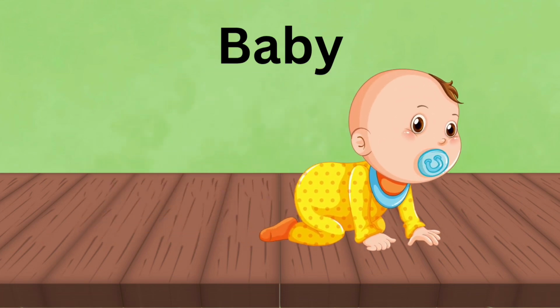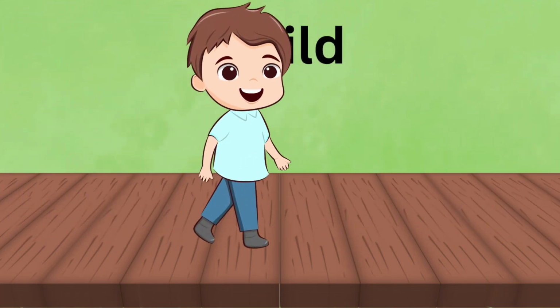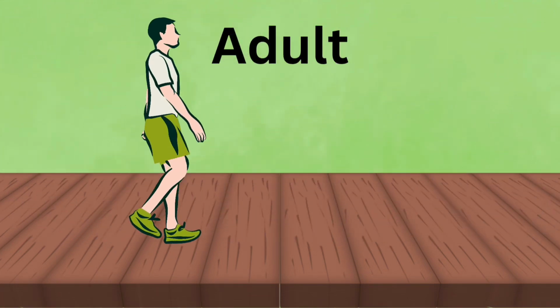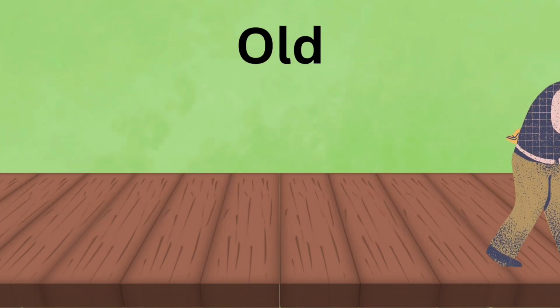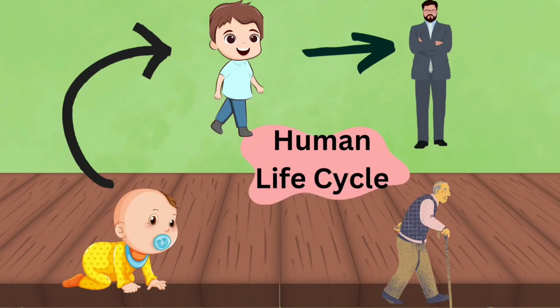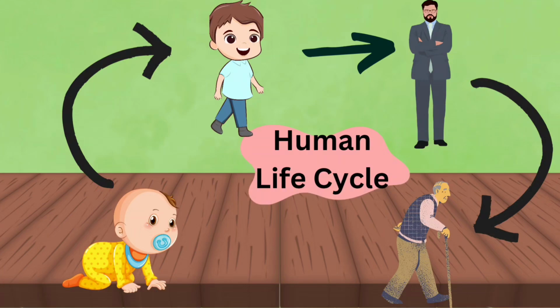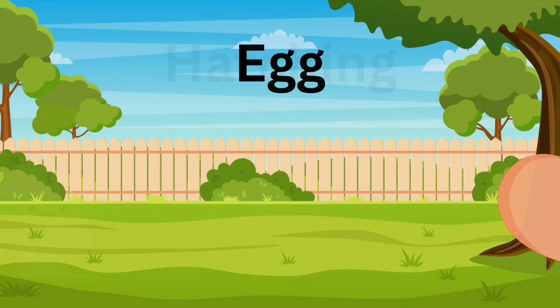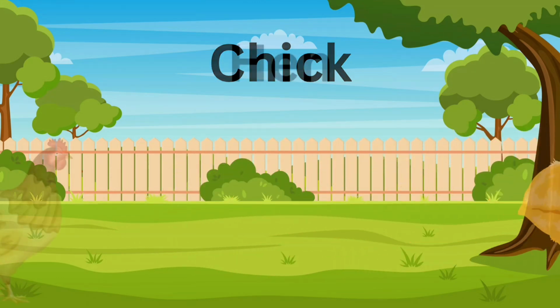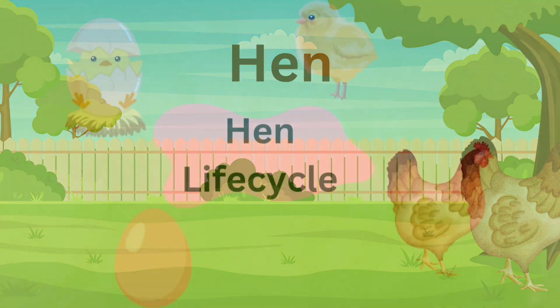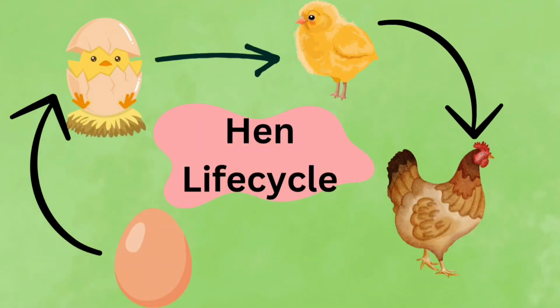Baby, second stage is child. Next stage is adult. Next stage is old. This is the life cycle of human. Eggs, next stage is hatching. Chick, hen. This is the life cycle of hen.